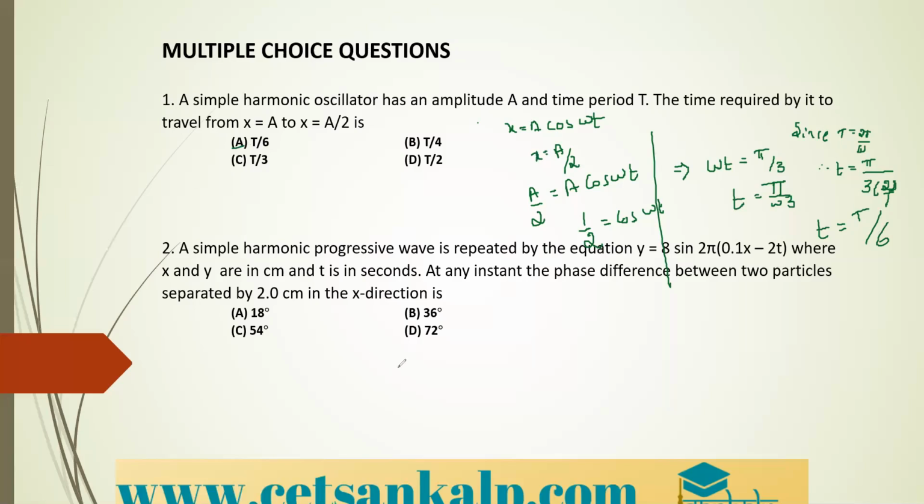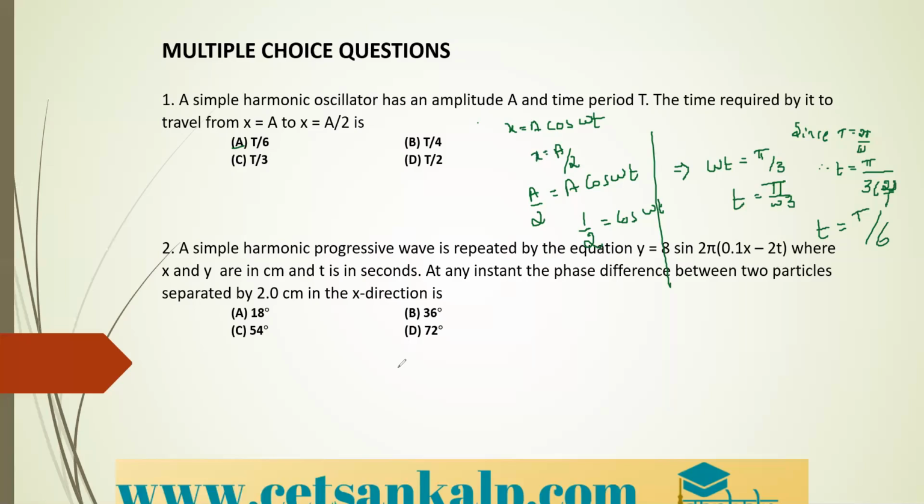Next. So the next question is, a simple harmonic progressive wave. So it is a progressive wave. We have already discussed the properties of the progressive and the standing waves and all. A simple harmonic progressive wave is represented by the equation y is equal to 8 sin 2 pi (0.1 x minus 2t), where x and y are in centimeter and t is in seconds. At any instant, the phase difference between the two particles separated by 2 centimeter in the x direction is.